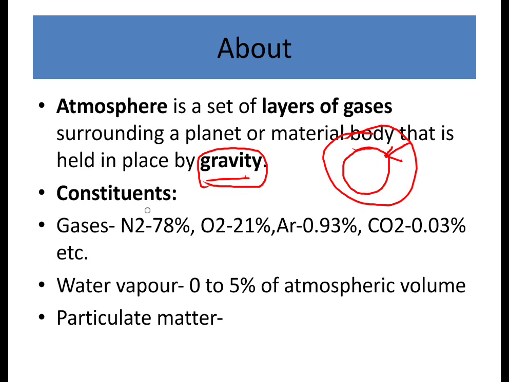And what are the major constituents of this atmosphere? The major constituents are gases like nitrogen, which is the major component at 78 percent, and oxygen, which is about 21 percent, argon 0.93 percent, and carbon dioxide, which is about 0.03 percent. Why do we have nitrogen as the major component?